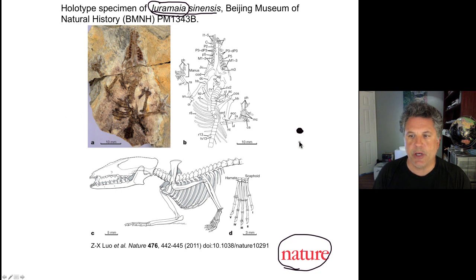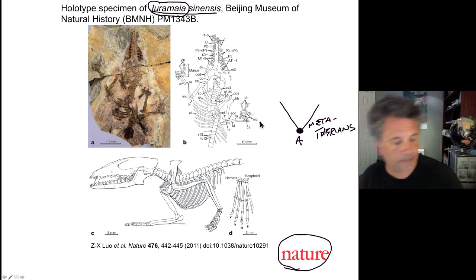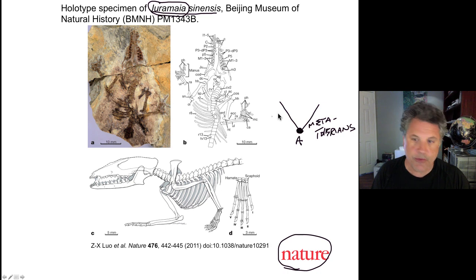For a long time, it's been known that there was an ancestral mammal that gave rise to 2 branches of mammals, the Metatherians and the Eutherians over here. And these Eutherians eventually gave rise to the placental mammals, to which we belong.